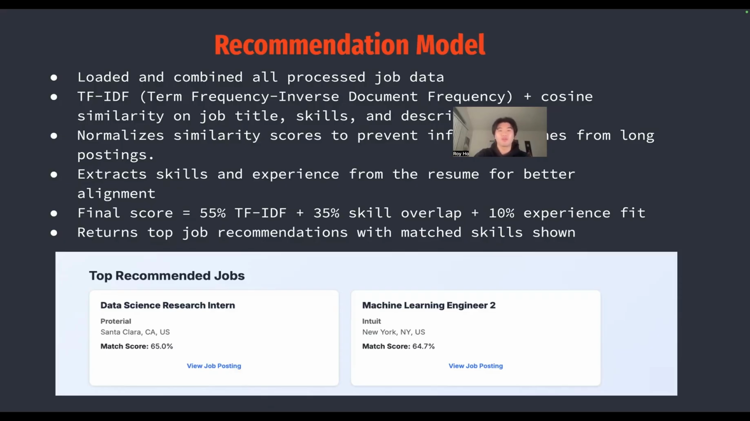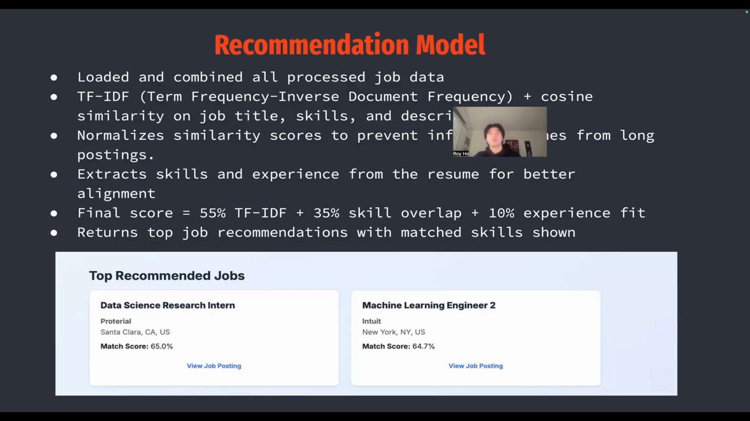The jobs that are a better fit get a small experience bonus, which helps steer the recommendations towards more reasonable matches. And for our final scoring, we combined all three components into one overall ranking score, and the weights were 55% from the TF-IDF similarity, 35% from the skill overlap, and 10% from experience fit. This weighted scoring system kept the recommendations balanced and prevented any one metric from overpowering the others, which was actually an issue that we had with the previous versions of our model. And once every job had its final score, we sorted the results and returned the top matches.